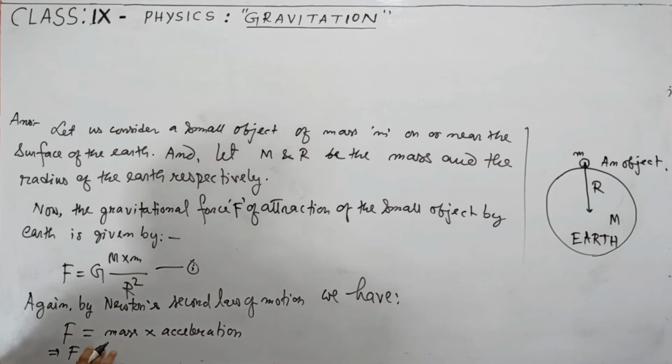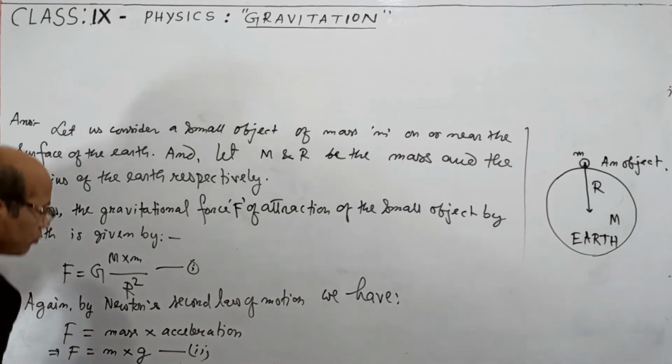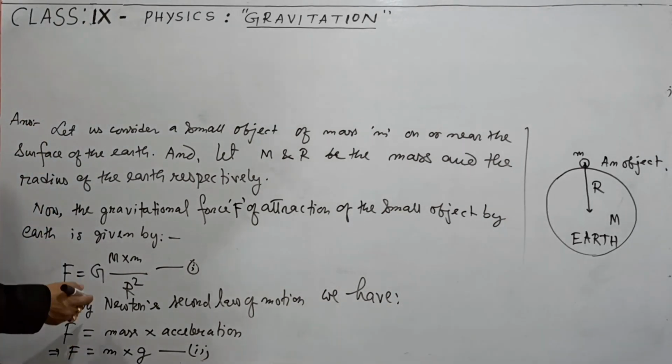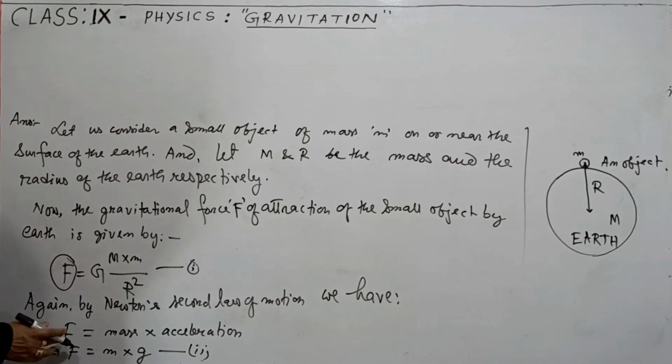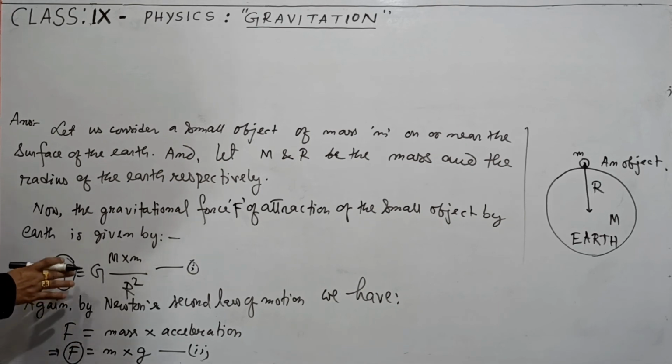Mass is not the mass of the earth, but the mass of the small object, because force is acting on it, into acceleration. In this case, it is called acceleration due to gravity, so we'll use small g. This is relation number 2. Then from relations 1 and 2, relation 1 gives the value of F, and relation 2 also gives the value of the same force F. Then you can compare it.